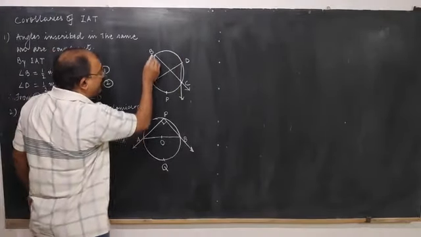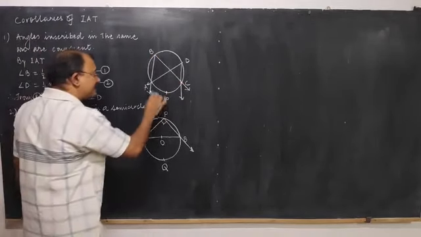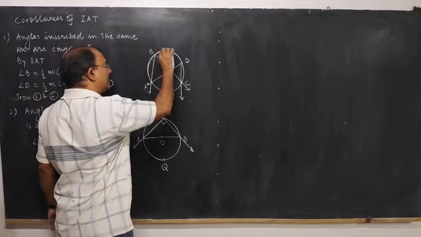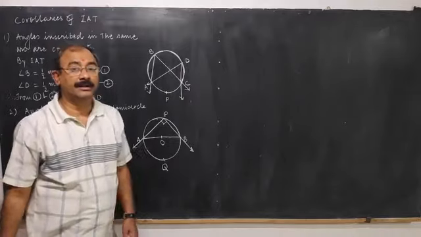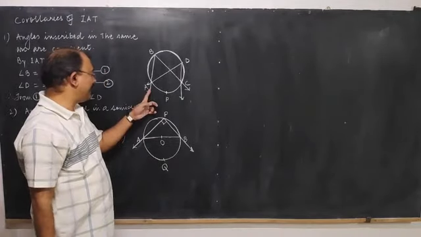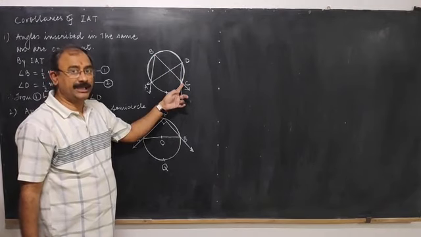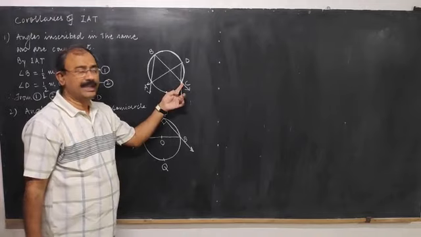angle ABC is inscribed in arc ABC. Try to understand. Angle ABC is said to be inscribed in arc ABC.